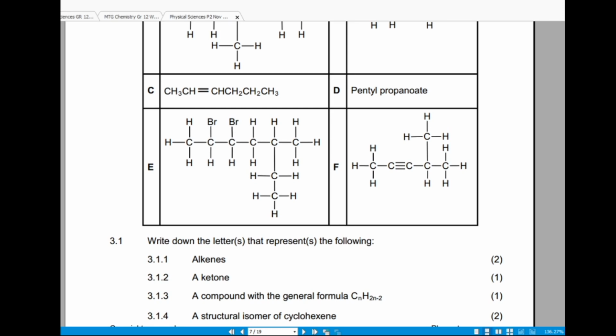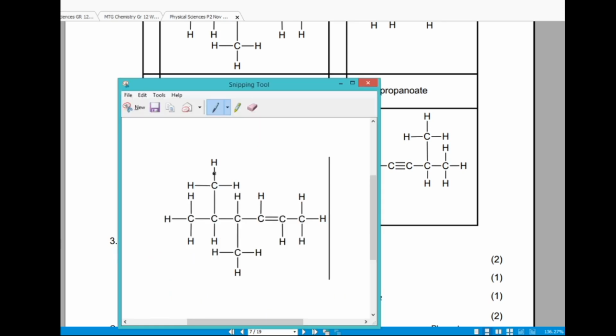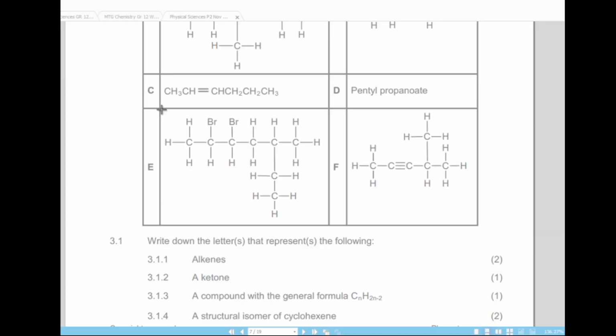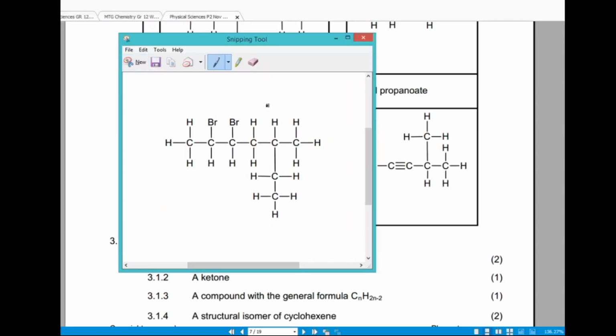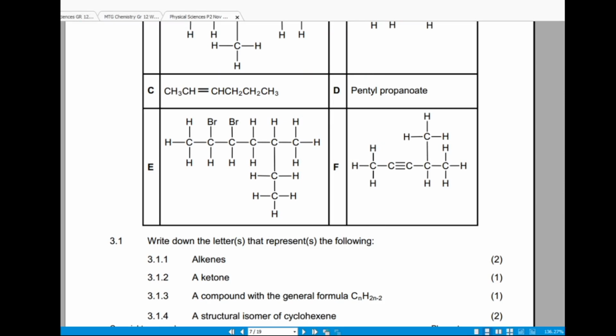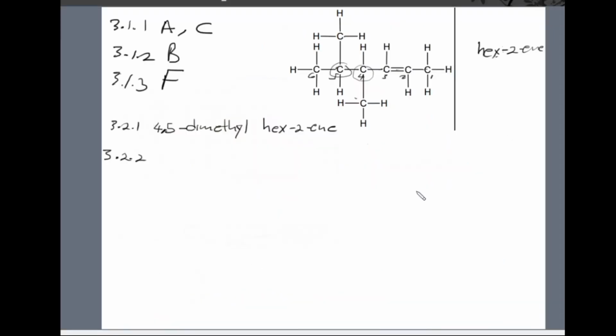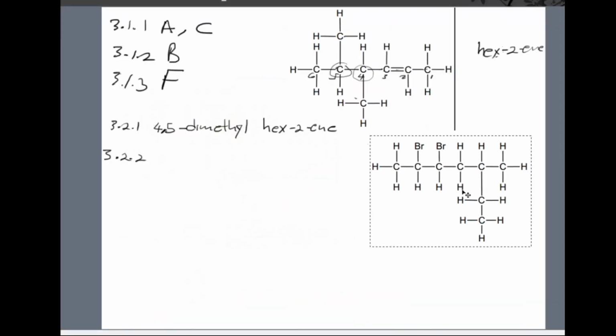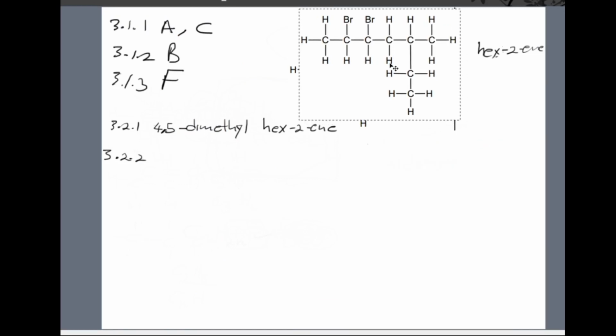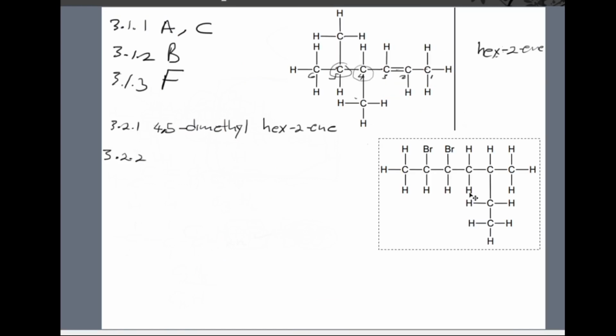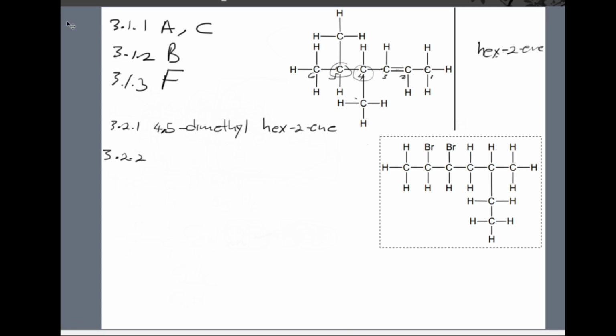So again, we need to be able to identify the parent chain and count the number of carbon atoms present in the parent chain. Okay, let me put it here.